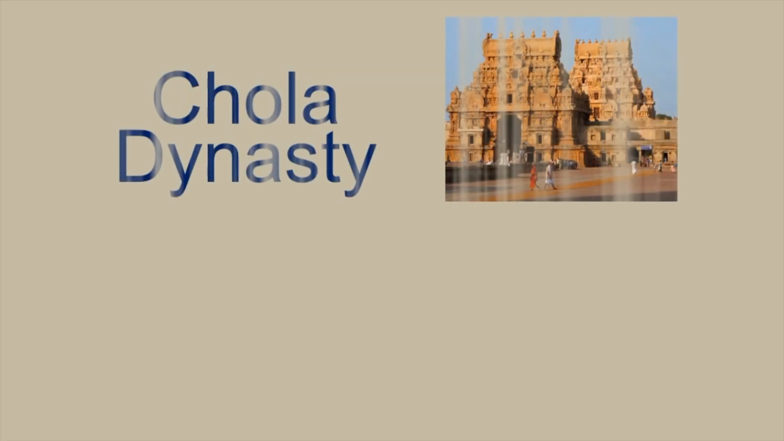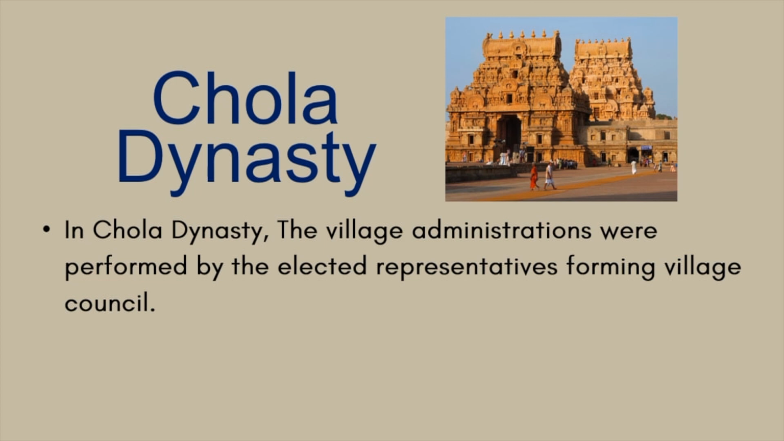Now, if you move down to the south, you see the Chola dynasty. In the Chola dynasty, you see the village administrations were performed very stringently. They had a process. If you go to a place called Uttaramerur in Tamil Nadu, you can see epithets kept on the sides of the temple showing how local governance was performed. And you can't imagine how systematically local government was performed.